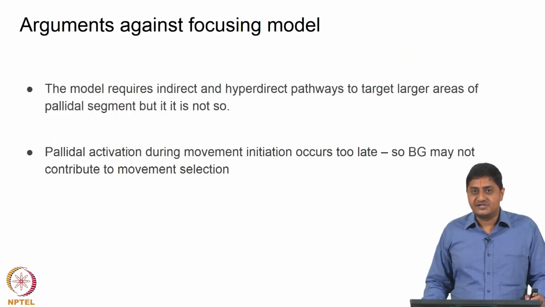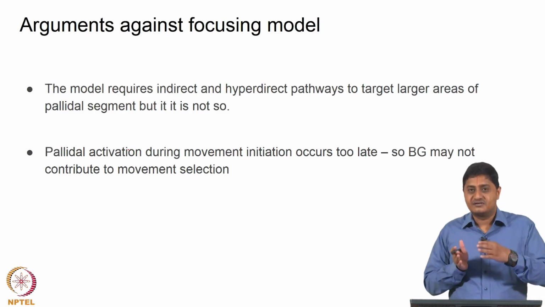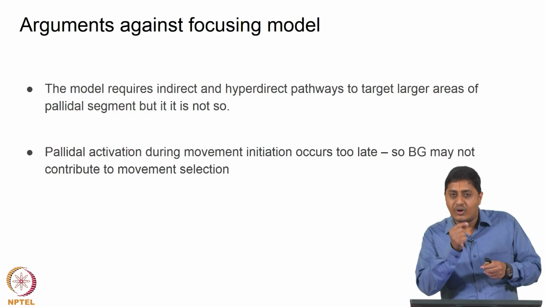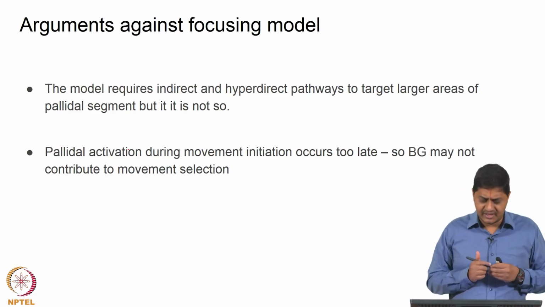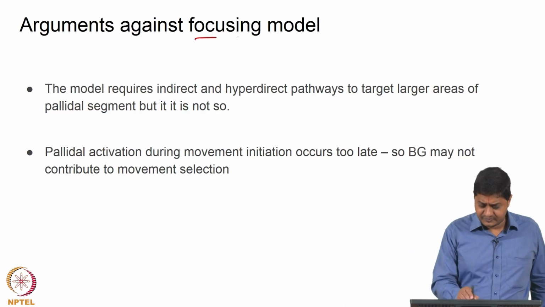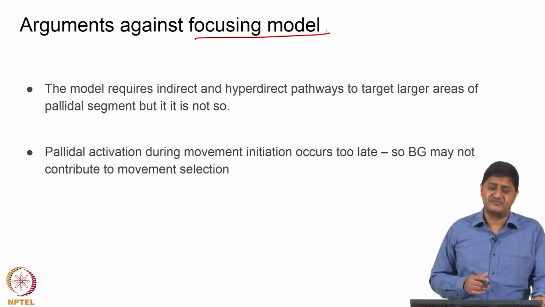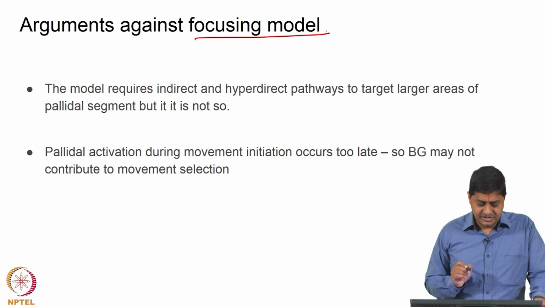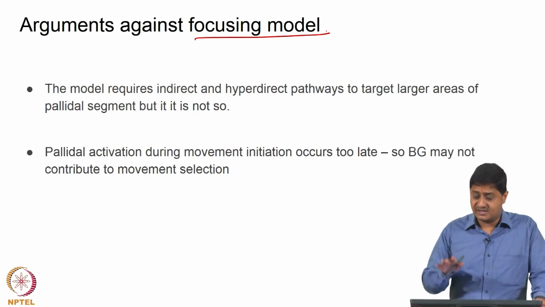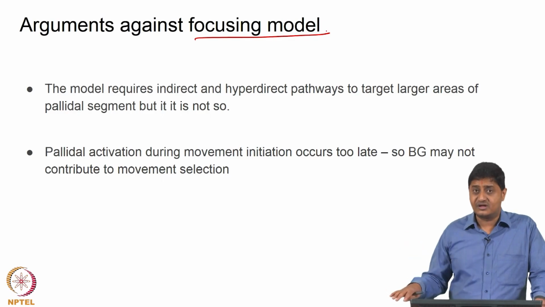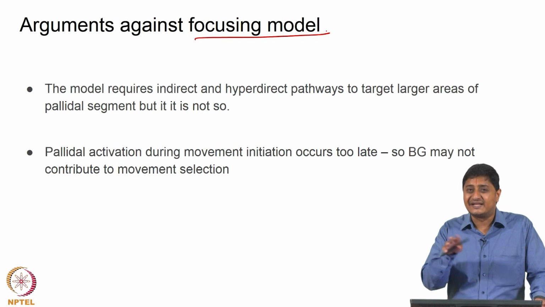So, that means essentially what the basal ganglia does is focusing. Basically it is selecting one movement in a set of movements is the impression that we would get. Like it happens in perception, for example. So, essentially this is what the focusing model would have us believe, that there are lots of movements, many of those are unwanted, they are all inhibited, the wanted movement alone is let out like the gate.